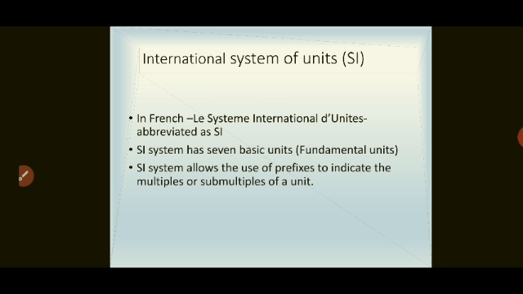Now, many properties of matter, such as length, area, volume, etc., are quantitative in nature, means we can measure that, and for this measurement we need some unit, is it? So, what type of unit can we use? Let us take an example of a table.